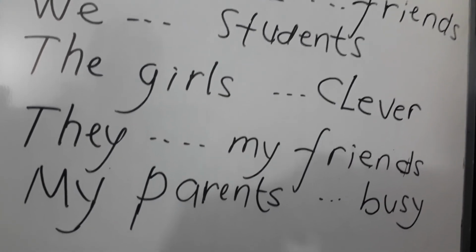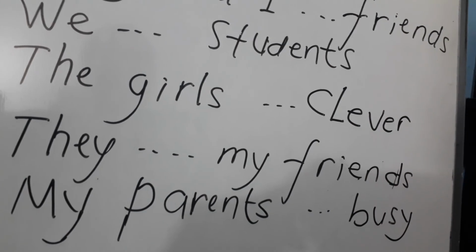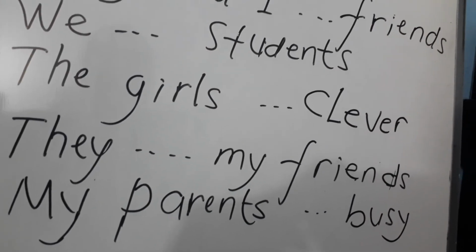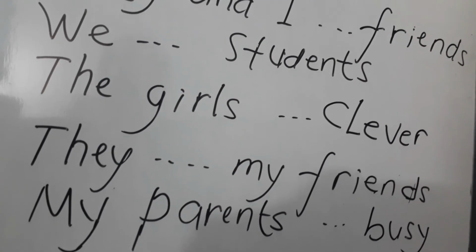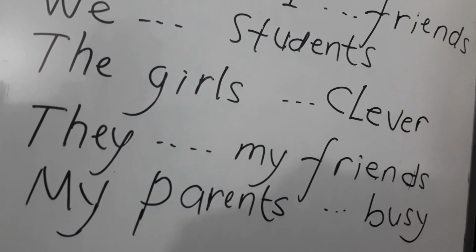Okay, it is an easy exercise, right? So you can also make some sentences using to be, am, is, and are. Okay. Well, this is the end of our exercise on how to use to be in the right grammar.